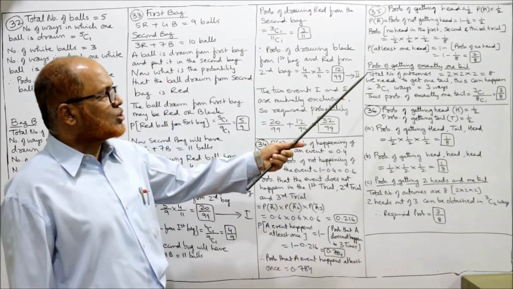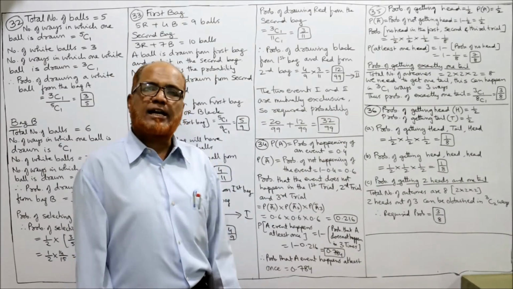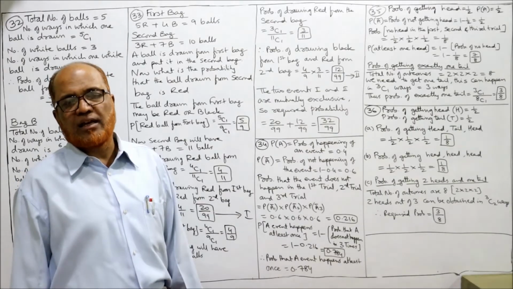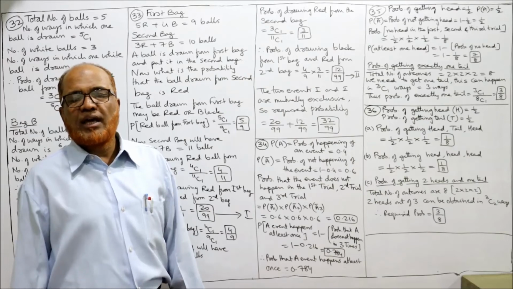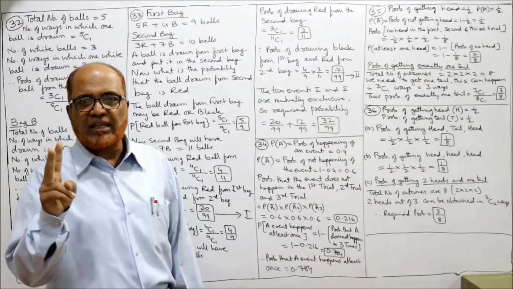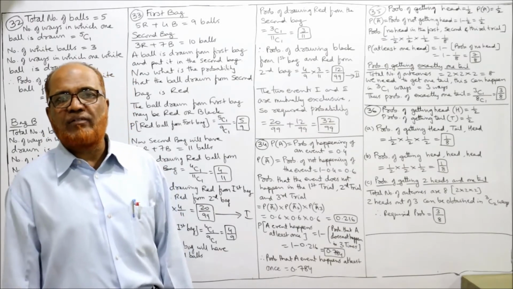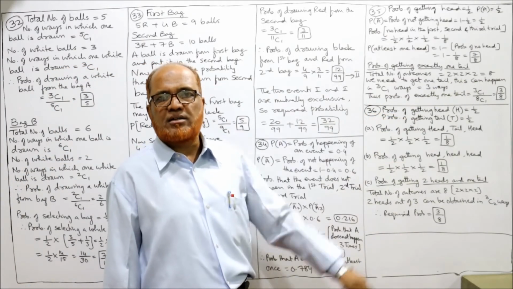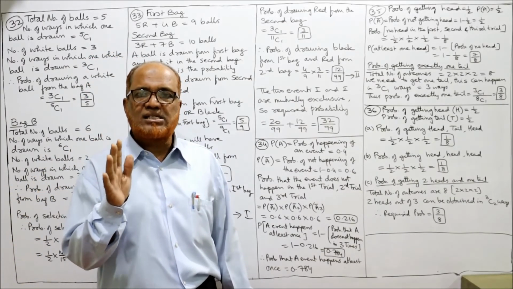First question completed. Probability of getting exactly 1 tail in the 3 trials. What is the probability of getting exactly 1 tail in 3 trials? First of all, the total number of outcomes. In every trial there are 2 events, head or tail, head or tail, head or tail. So the total number of outcomes is 2 into 2 into 2, 2 twos are 4, 4 twos are 8. So the total number of outcomes in the 3 trials is 8.